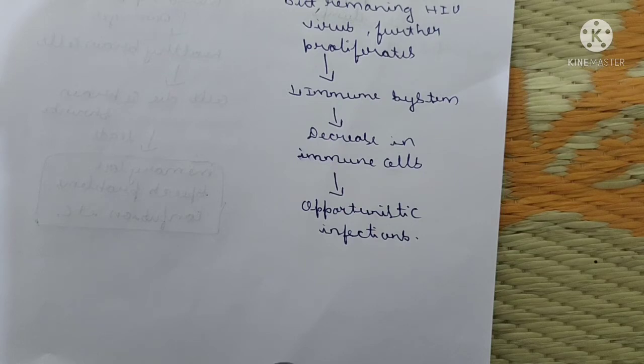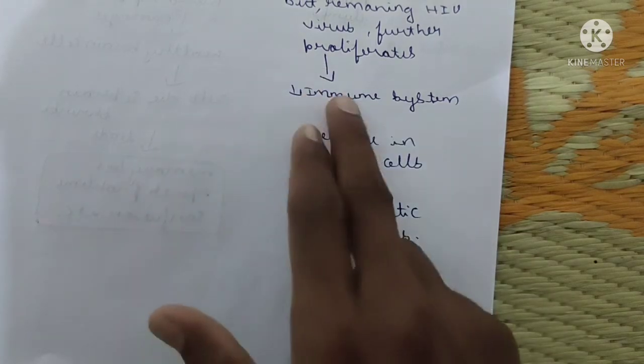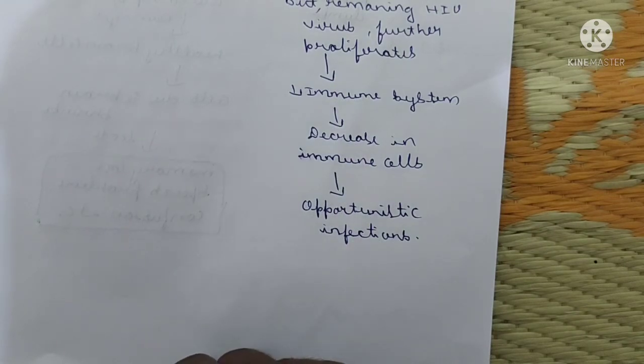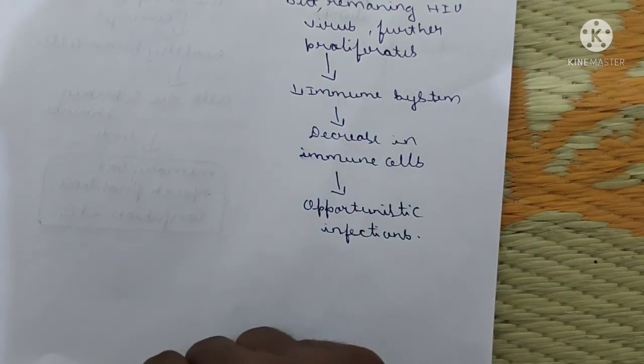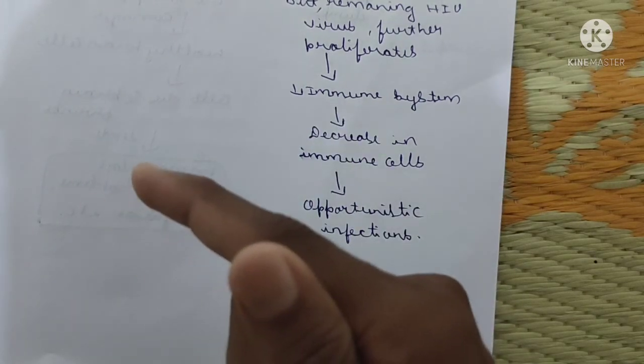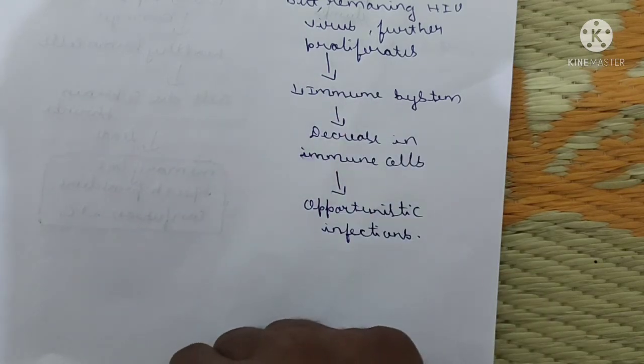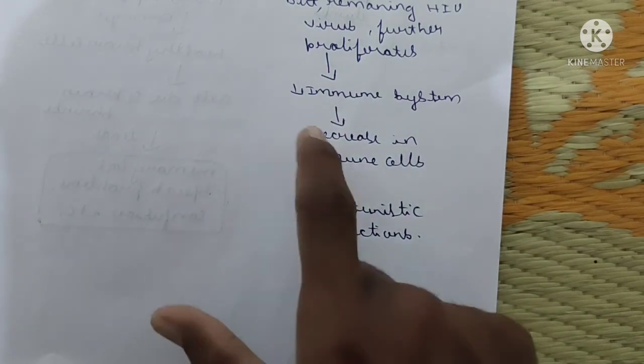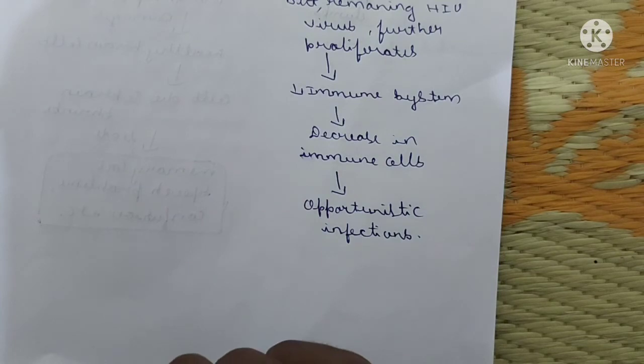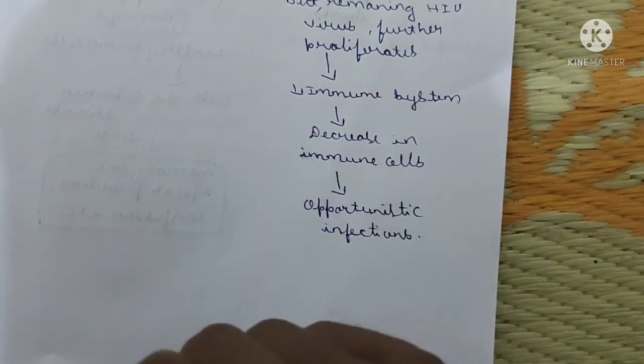Opportunistic infections means just taking the opportunity of the decrease in immune cells. If someone is suffering ill, then we take the opportunity of that person. In the same way, with the decrease in immune cells, the opportunistic infections will attack.